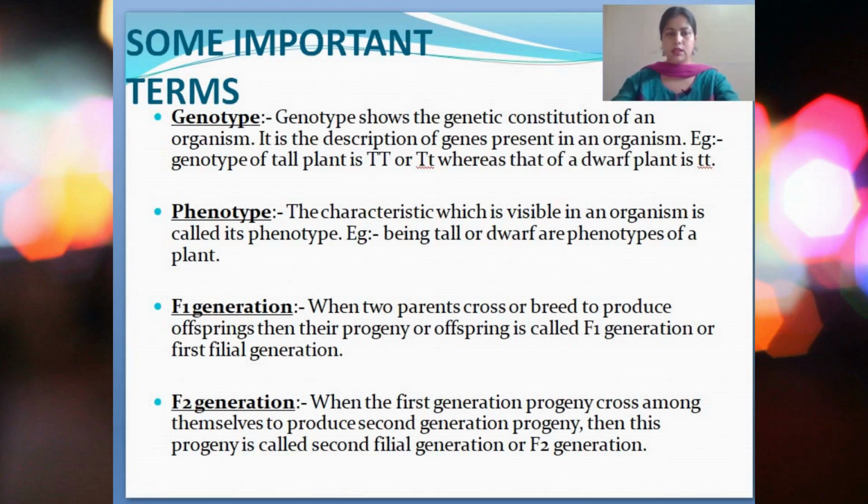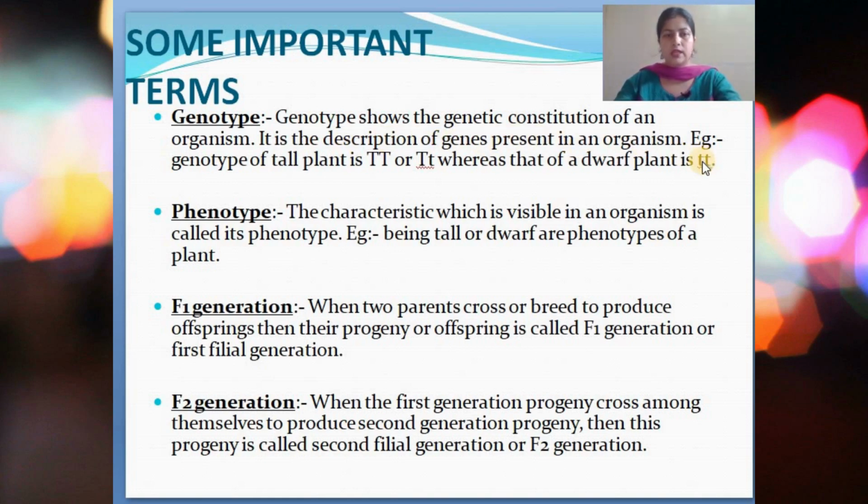So our next important term is genotype. As we go further with our chapter, we will find all these terms, and that is why I am explaining them to you earlier so that you understand better. Genotype shows the genetic constitution of an organism. What is the genetic constitution? What kind of genes are present in that particular organism? That is known as genotype. So it is the description of genes present in an organism.